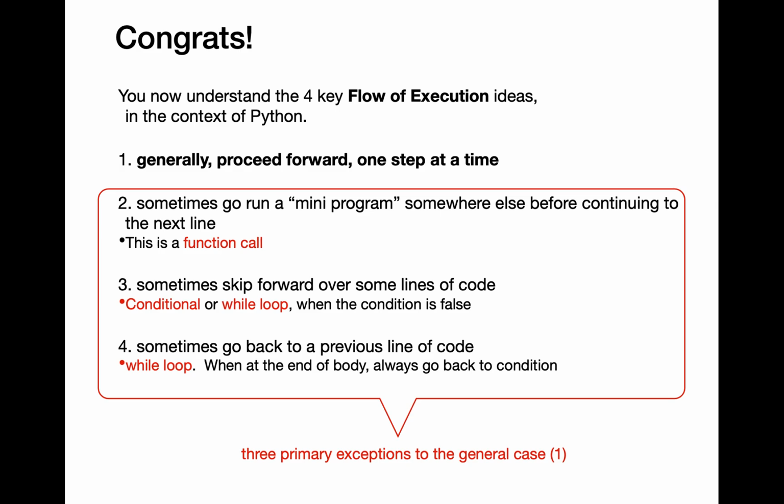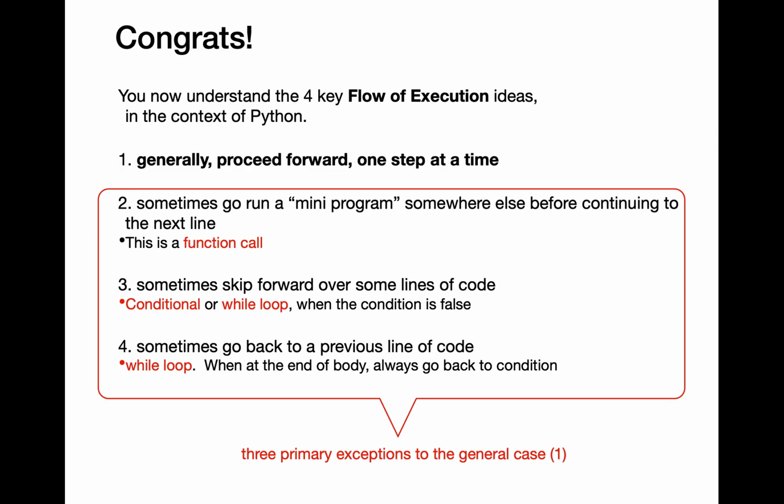The second exception for in-order execution will be conditionals, where you execute a certain block of code when the condition evaluates to true, and you'll be executing some other block of code when the condition evaluates to false.